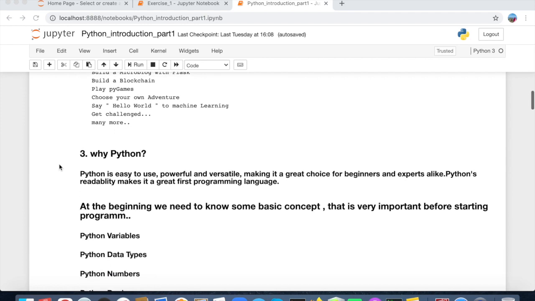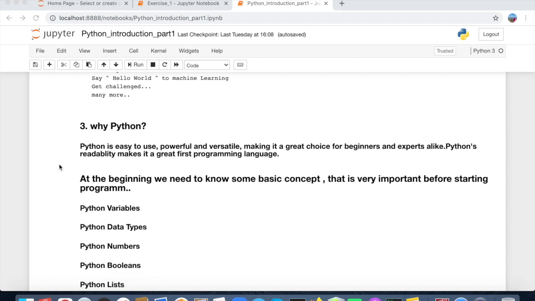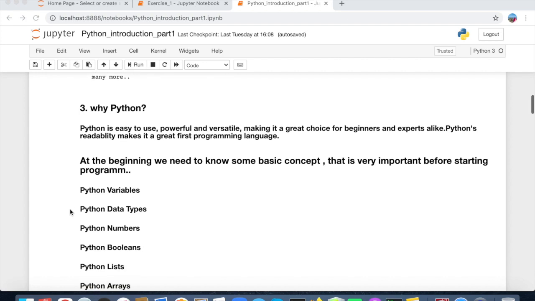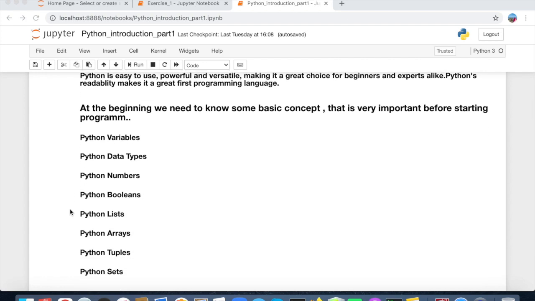So, today, my first tutorial, I would like to just talk about some basic concepts that are very important to know at the beginning, before starting programming: Python variables, Python data types, numbers, booleans, lists, arrays, tuples, and sets.